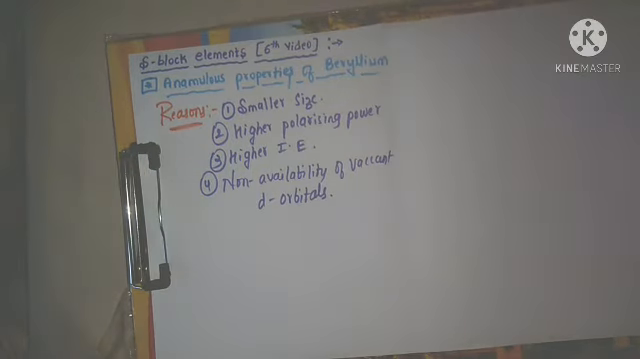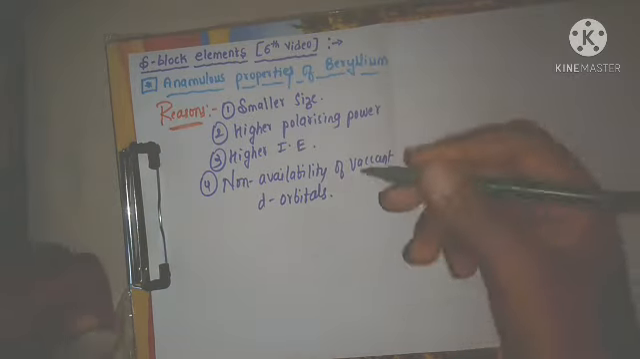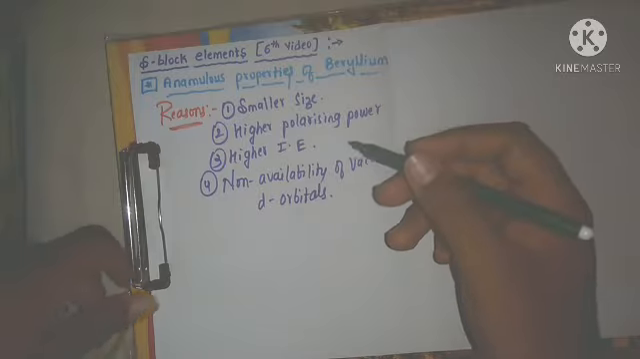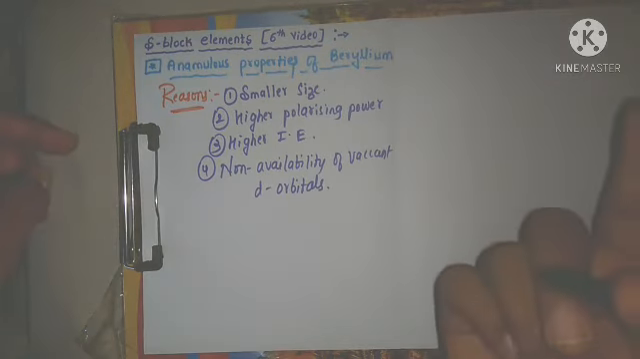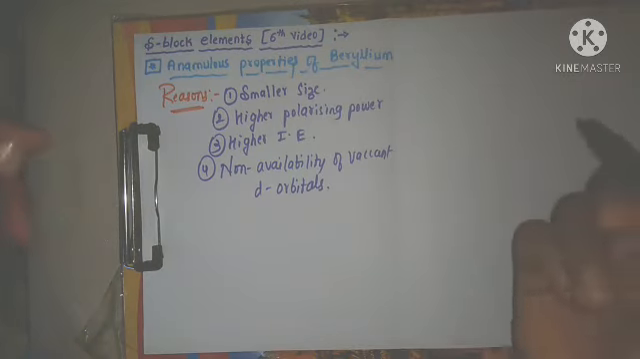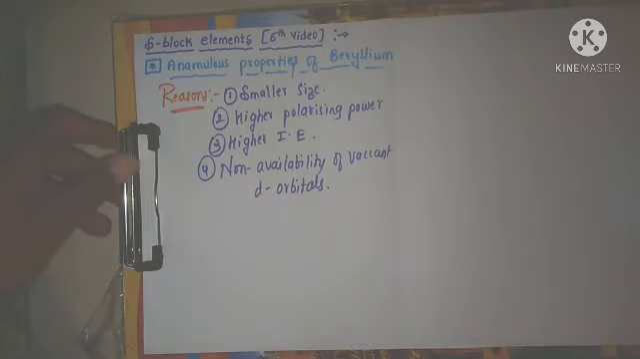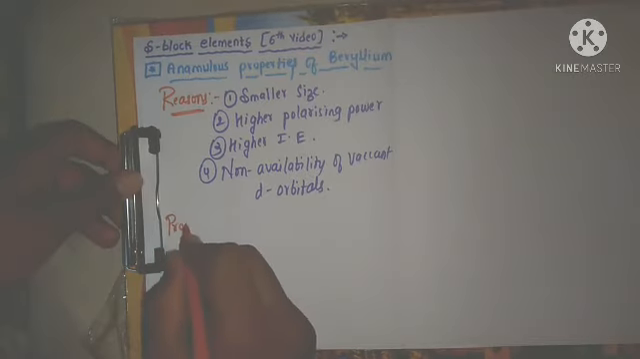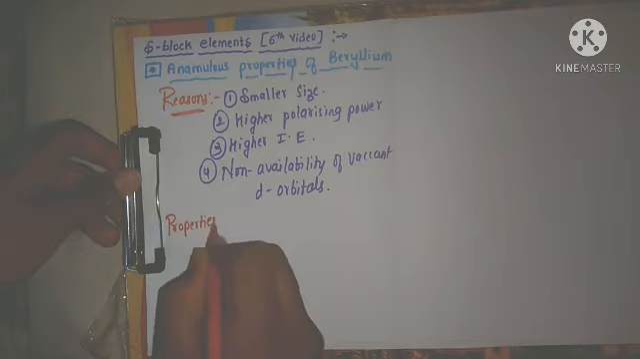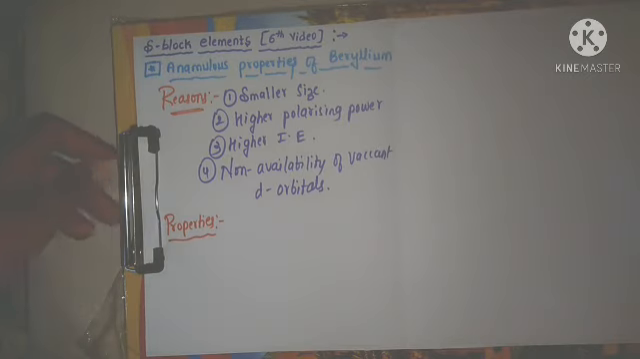Now what are the properties? We will discuss one by one. Sir, you were telling that beryllium shows different properties than the other elements. What are those properties, sir? What are those different properties? Right, we will discuss now. Anomalous properties, one by one we will discuss. Now first one, for this one I will take a rough paper.